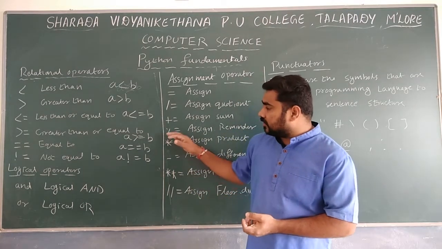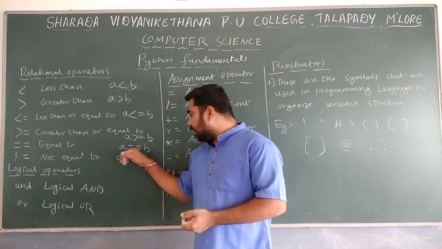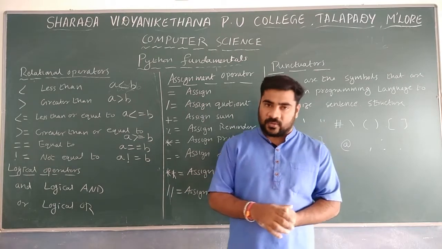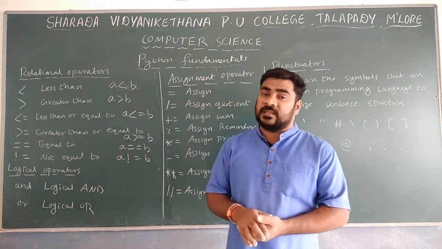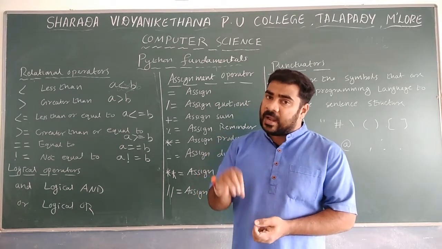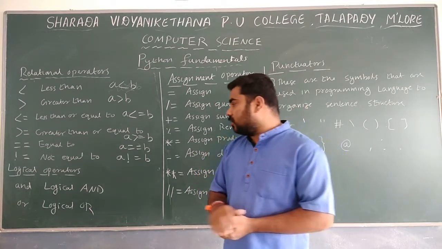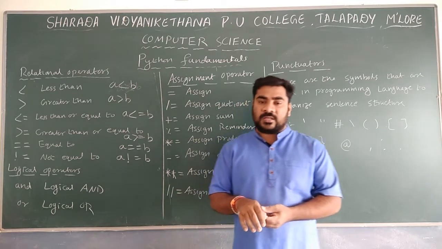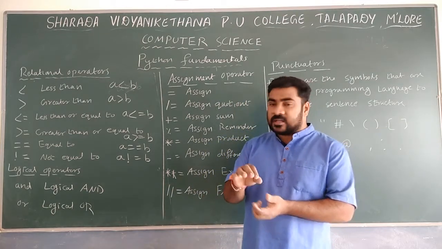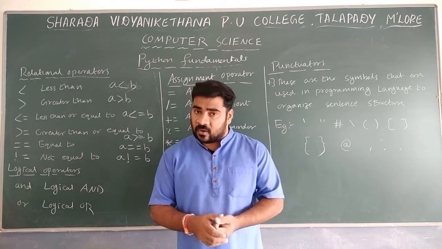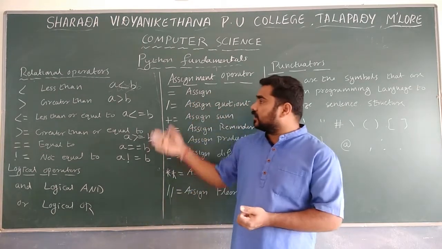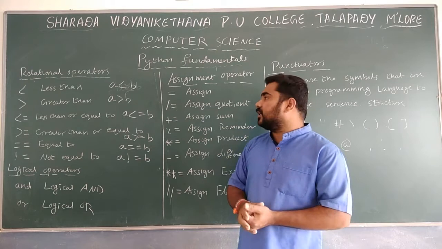Next we check A equal to B. The equal to operator checks whether both the values are the same or not. The last one is not equal to, which checks whether both the values are different or not. These are the different types of relational operators.